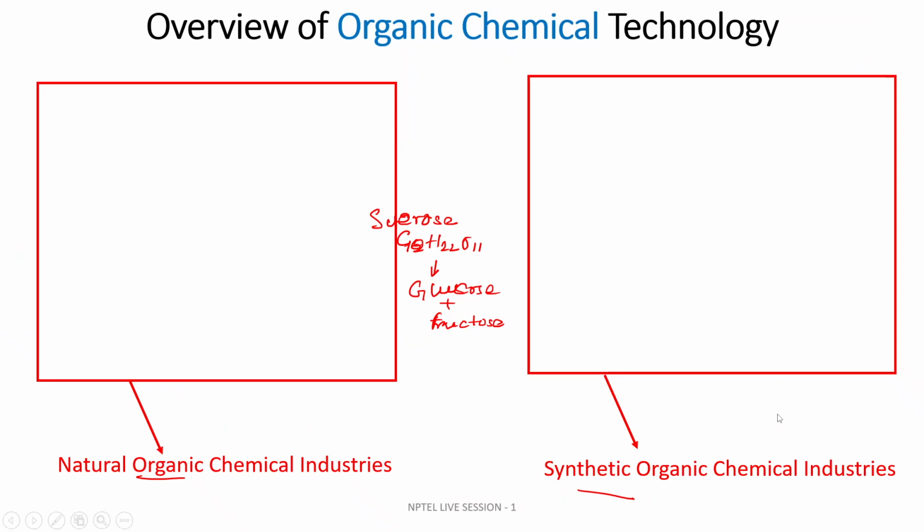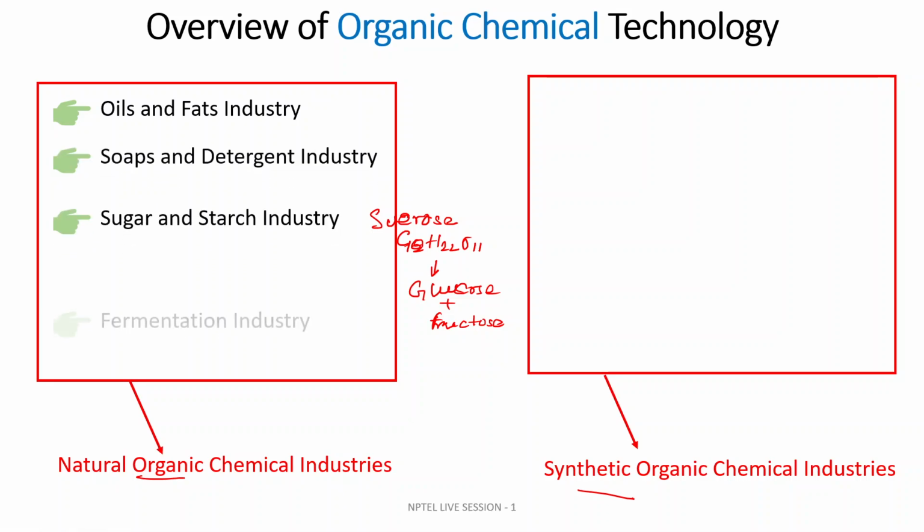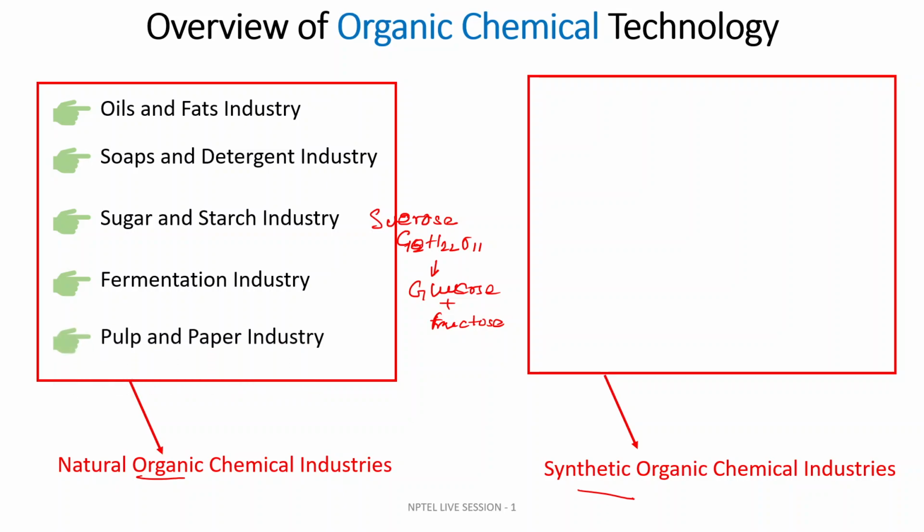Already we have covered the sugar and starch industry; we will be discussing that industry in the later part. Next is the fermentation industry. We produce a lot of alcohol and other products that are very essential for other chemical production in the chemical industries. Next is the pulp and paper industry. It involves a lot of chemical operations like crusher, grinder, and thickener. We'll be focusing on this part in the later part.